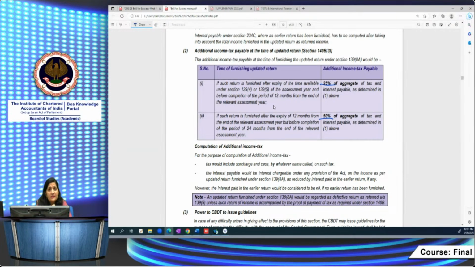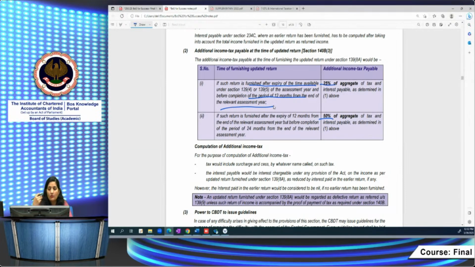The 25% additional tax has to be paid when you are furnishing your return of income after the expiry of the time available under section 139(4) or 139(5), that is 31st of December of the relevant assessment year. The time limit has expired, and you are furnishing your return of income within 12 months from the end of the relevant assessment year. In that case, the additional income tax would have to be computed at the rate of 25%, not on the total income, but on the amount of tax and interest, right?